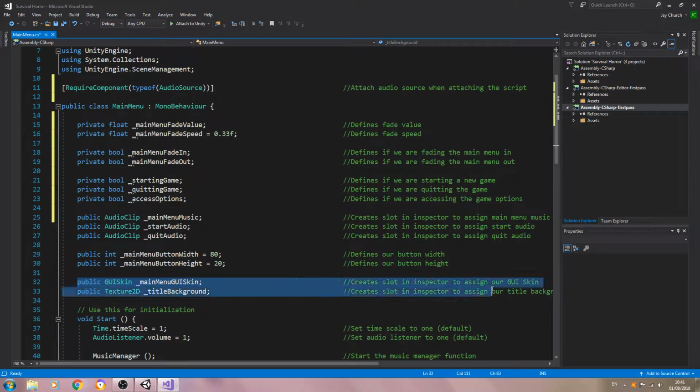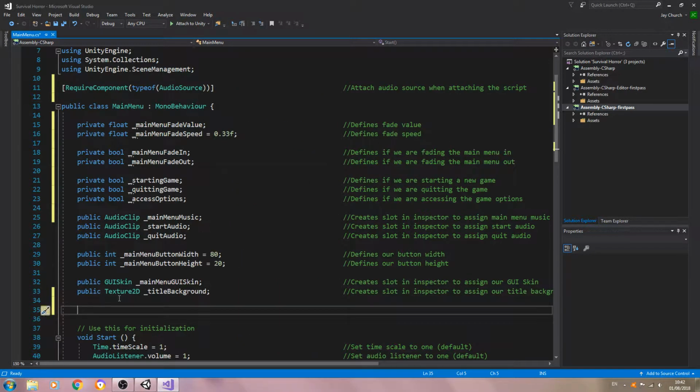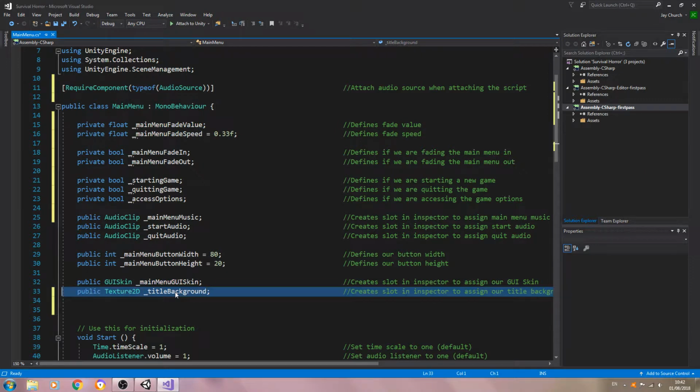So we definitely need more GUI variables. So let's come here. We'll leave the GUI skin, texture 2D. Go change this to main menu background.